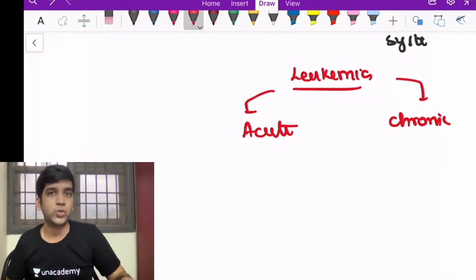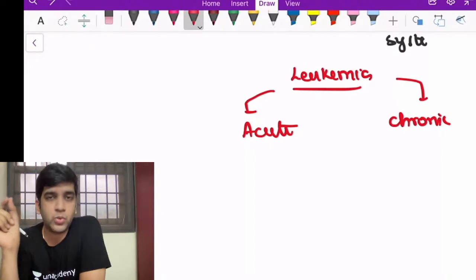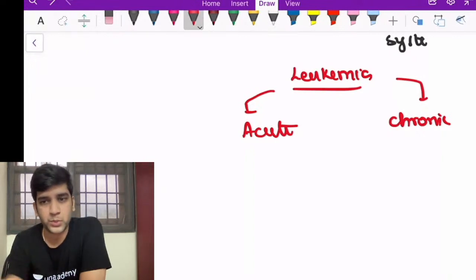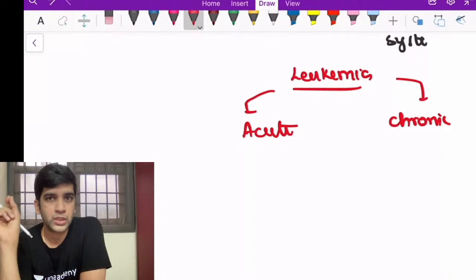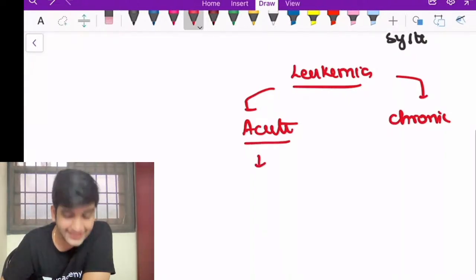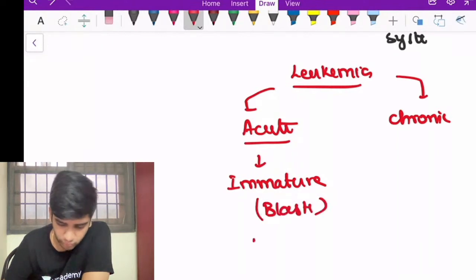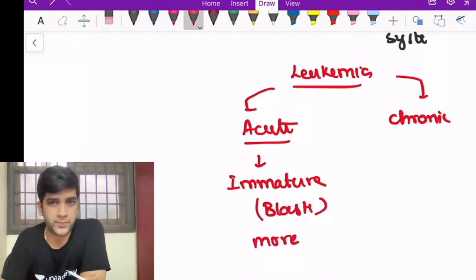But in leukemia, I don't call it based on that. We call anything an acute leukemia if the amount of immature cells is more. What do we term the immature cells in a hematolymphoid lineage as? We call immature cells blasts, right? In other words, I'll call anything an acute leukemia if the amount of immature cells, or in other words blasts, is more.